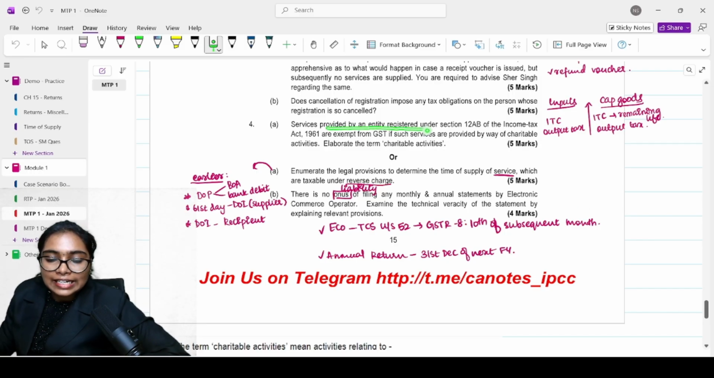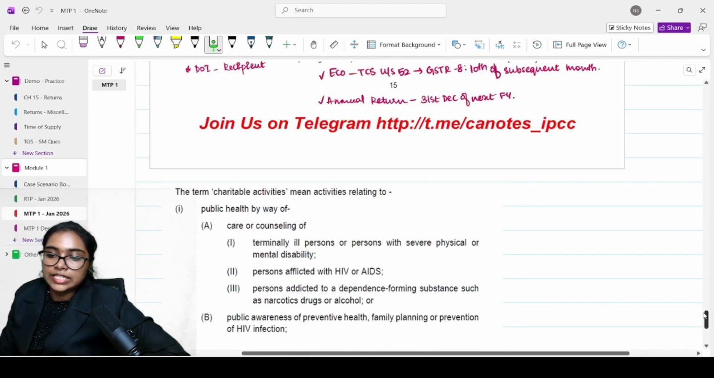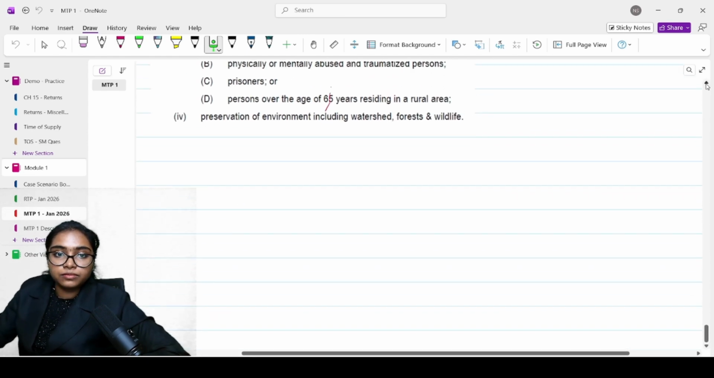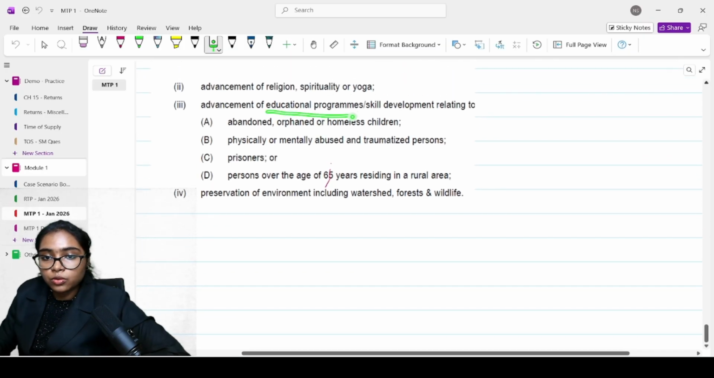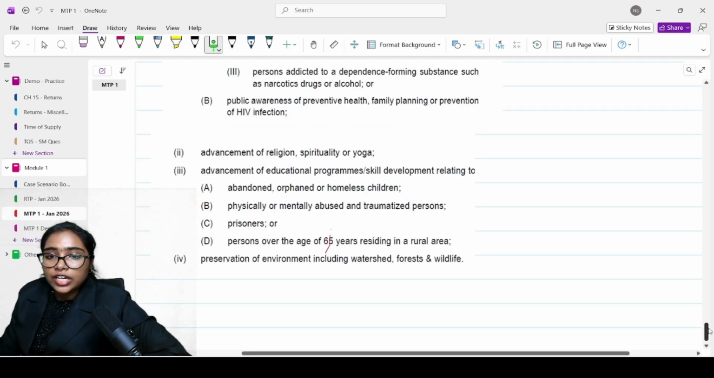Services provided by an entity registered under Section 12AB of the Income Tax Act are exempt from GST if such services are provided by way of charitable activities. Elaborate the term charitable activities. What did we study in charitable activities? We studied spirituality, yoga, advancement of religion, advancement of educational programs, skill development relating to abandoned, orphaned, homeless children, prisoners, persons over the age of 65 years in rural areas, physically or mentally abused, preservation of environment. You need to mention all of this.